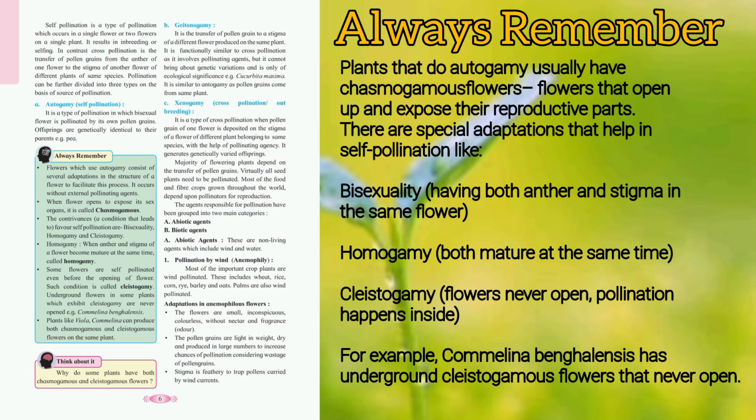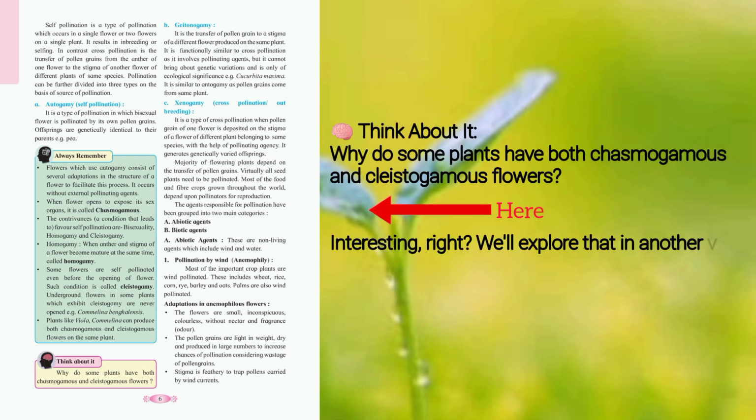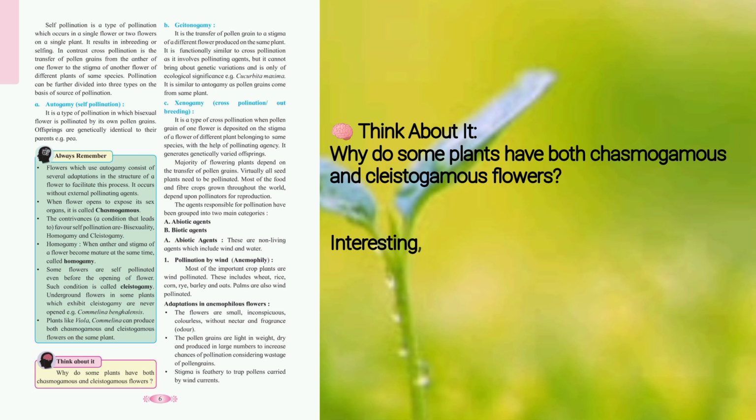There are special adaptations that help in self-pollination like bisexuality, having both anther and stigma in the same flower. Homogamy, both mature at the same time. Cleistogamy, flowers never open, pollination happens inside. For example, Commelina bengalensis has underground cleistogamous flowers that never open. Think about it. Why do some plants have both chasmogamous and cleistogamous flowers? Interesting, right? We'll explore that in another video.